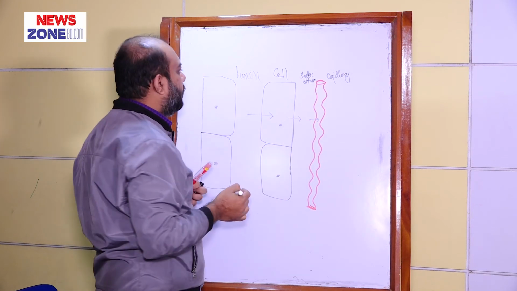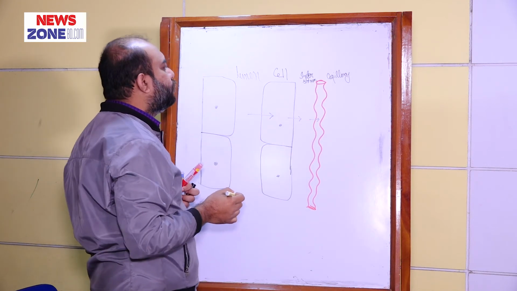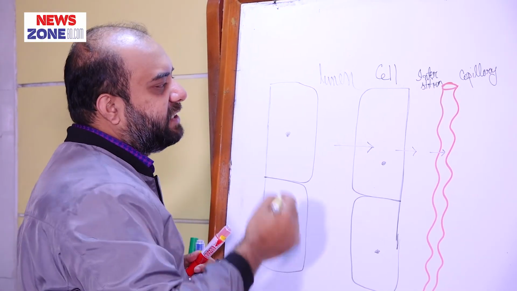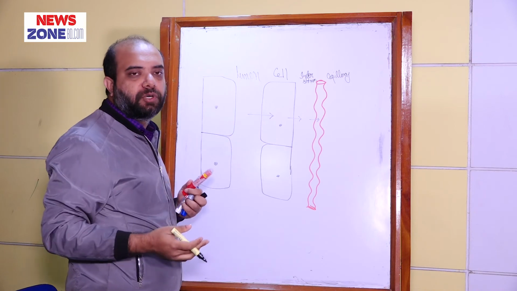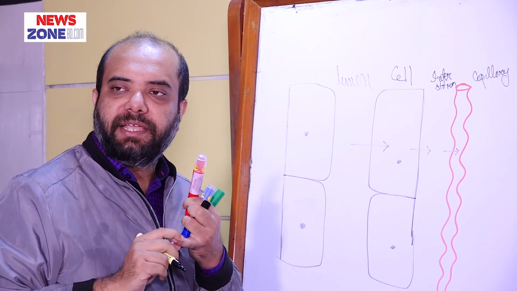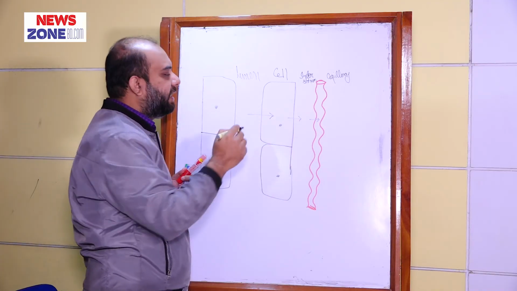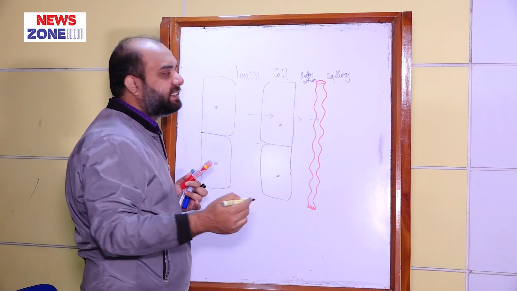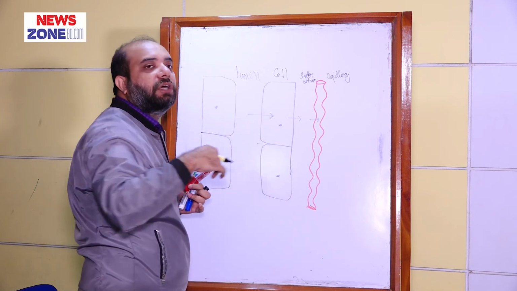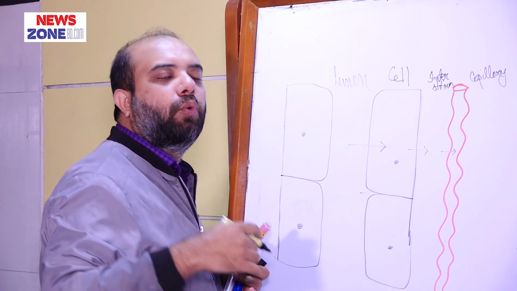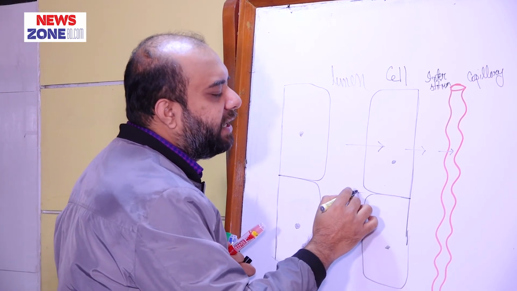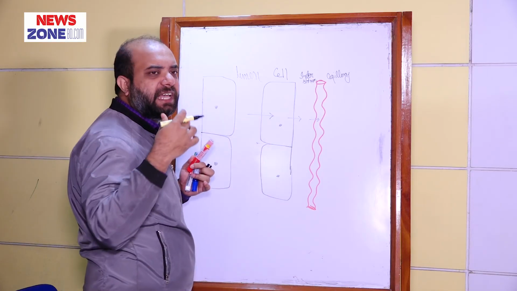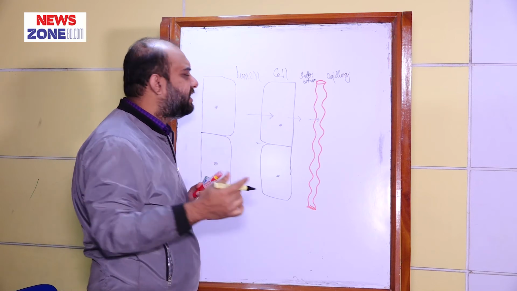by ultrafiltration or bulk flow. So from our previous class we have already known that the substance and water molecules will be transported by two pathways: the first one is the intracellular pathway and the second one is the paracellular pathway. Today I will discuss the intracellular or transcellular pathway, and we'll discuss the paracellular pathway later. So this is the simple mechanism in a nutshell.